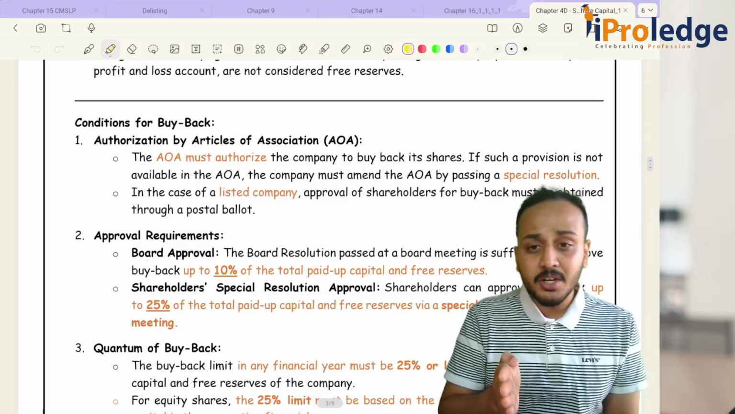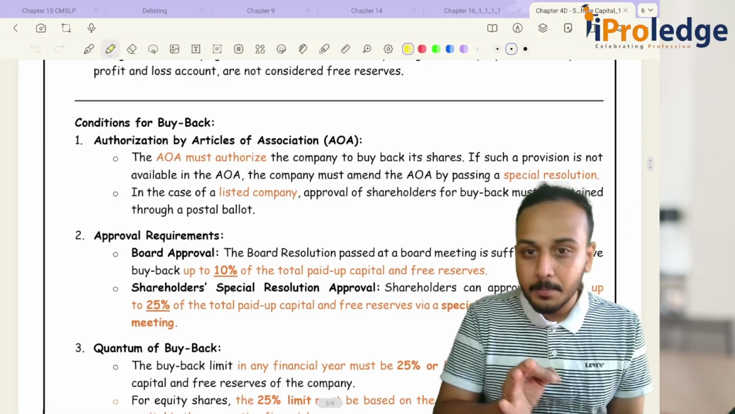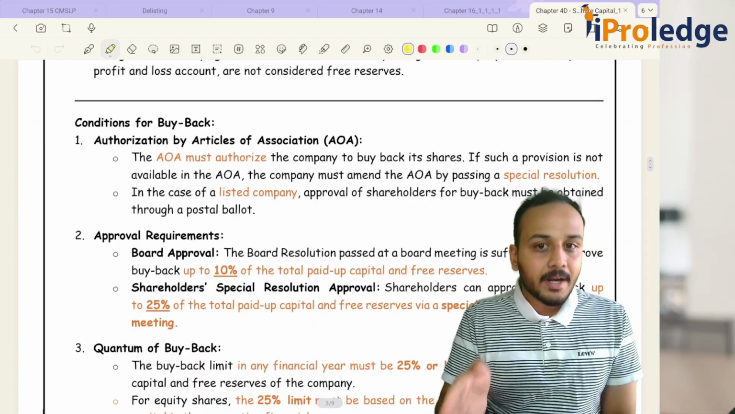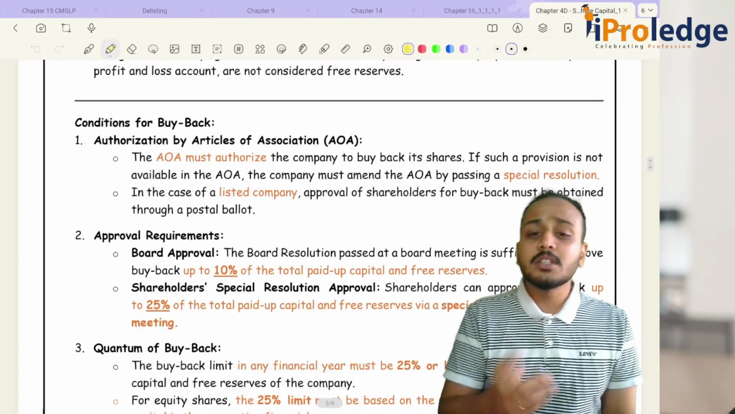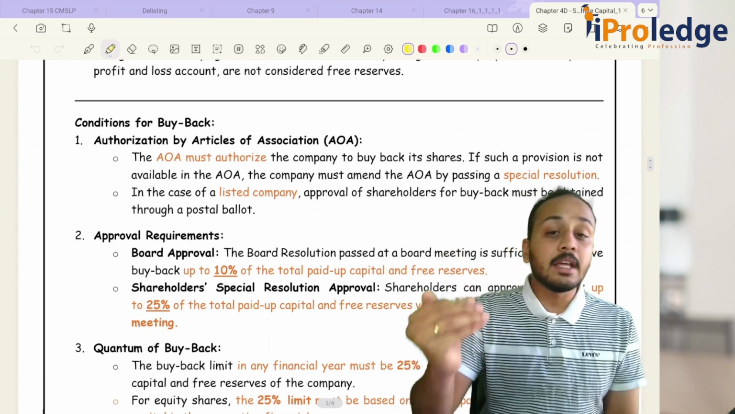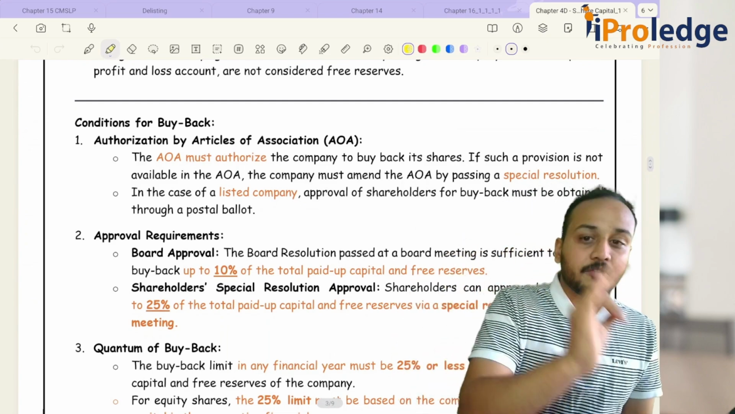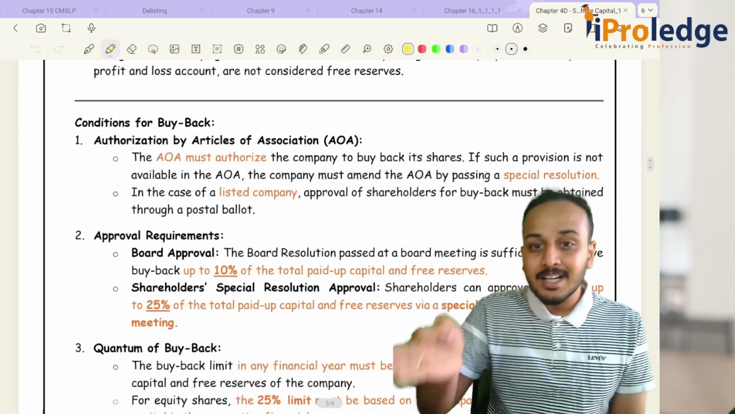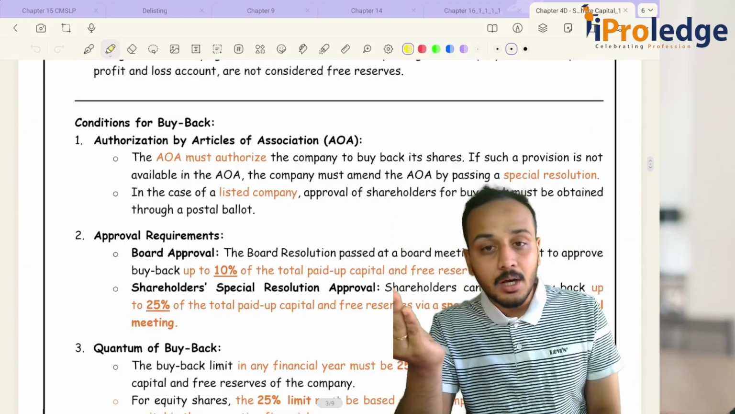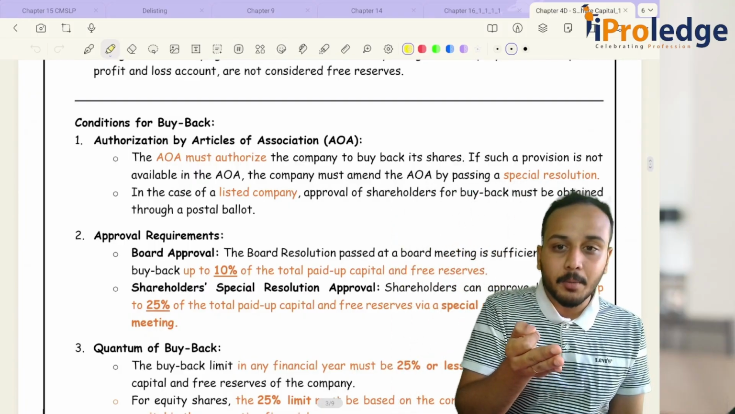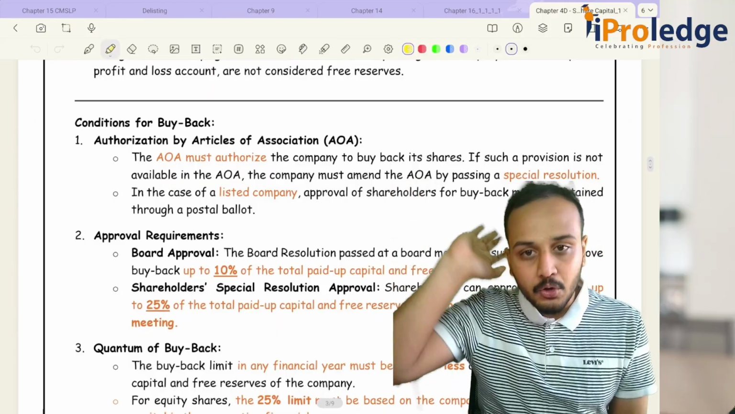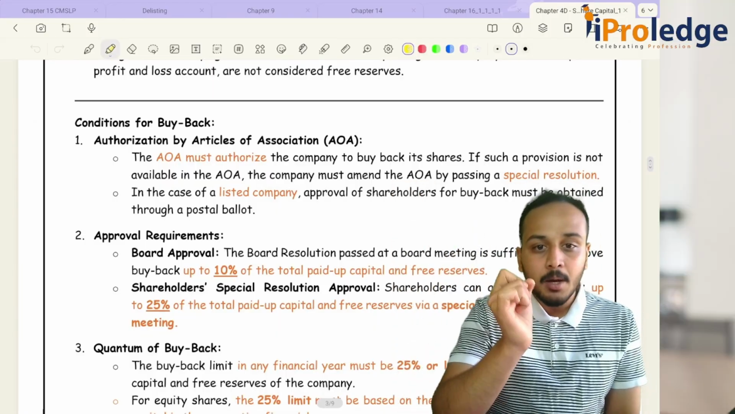How much can you do? 25% of paid up capital and free reserves. If it is up to 10% of your paid up capital plus free reserves, board resolution is sufficient. That is sufficient for us. We do not have to break our head any further. Board resolution is sufficient when the buyback is 10% or less. When it exceeds 10% but is less than or equal to 25%, then you will need special resolution, and there is no possibility to go beyond 25%.